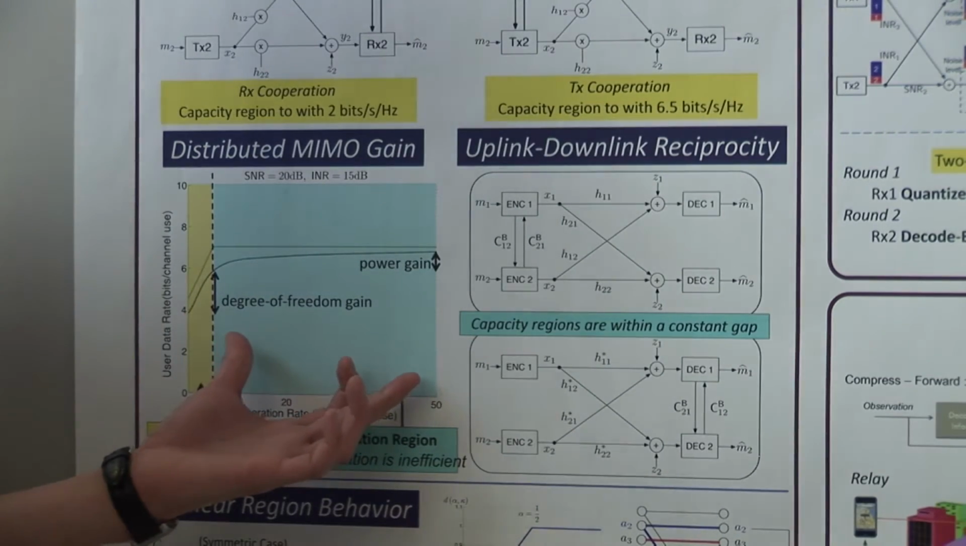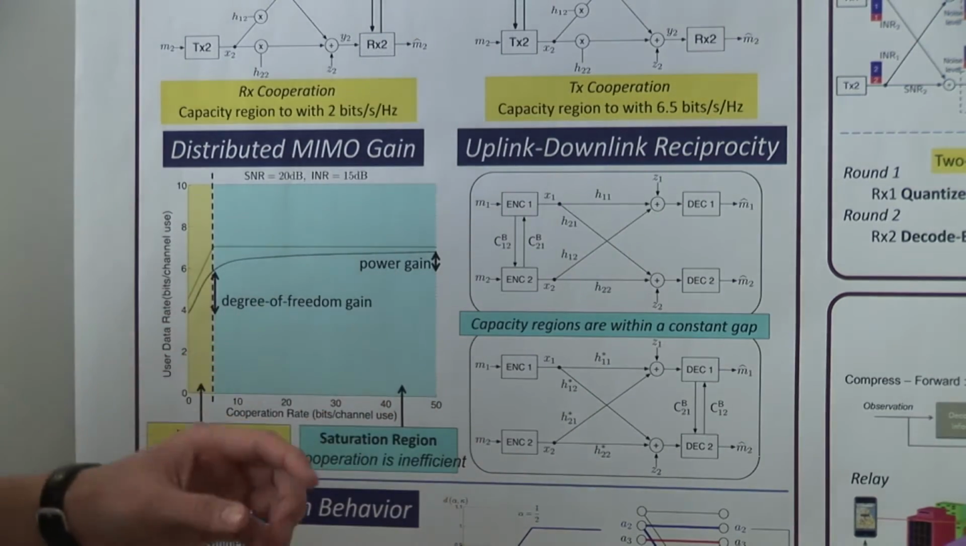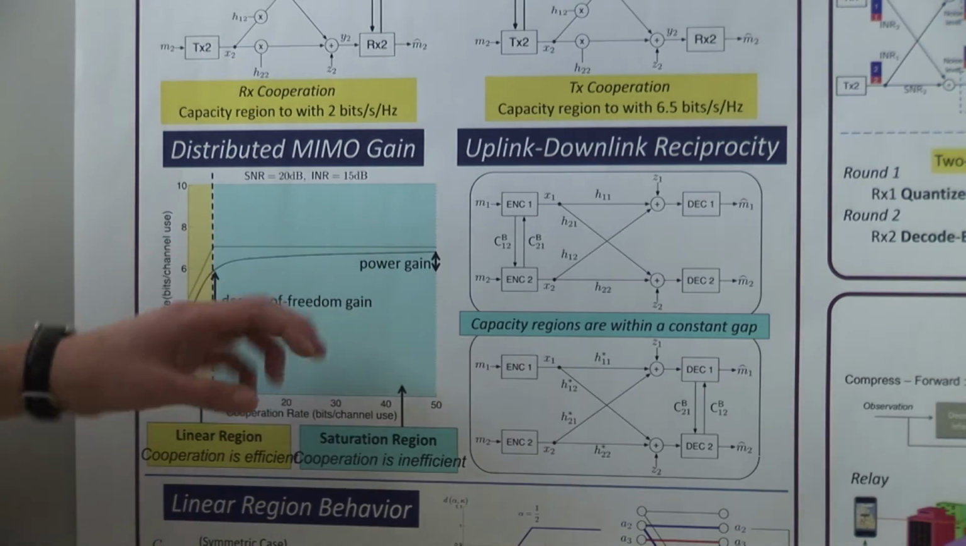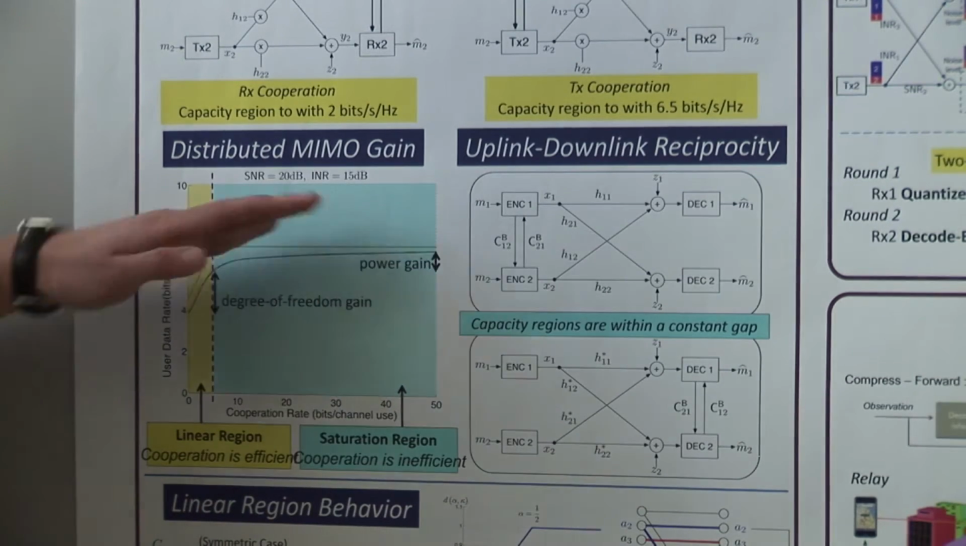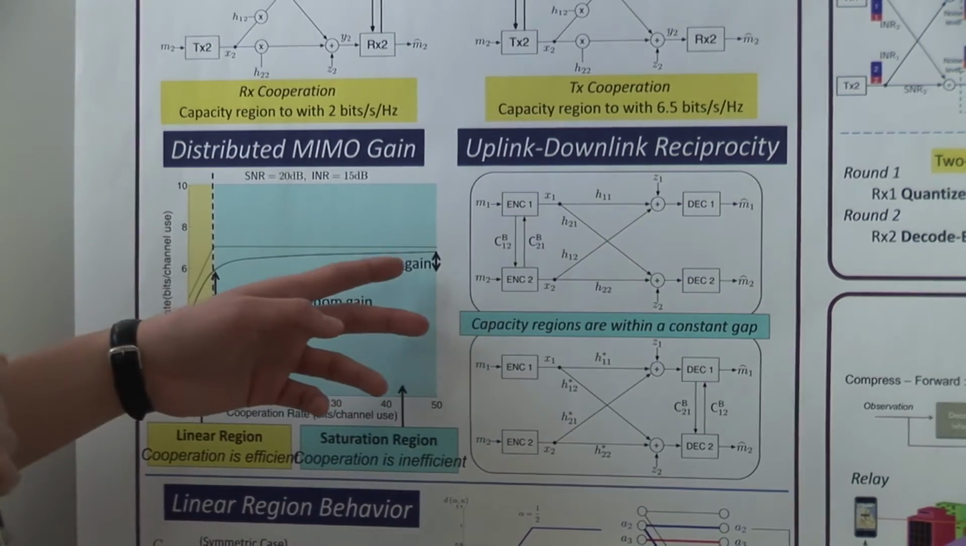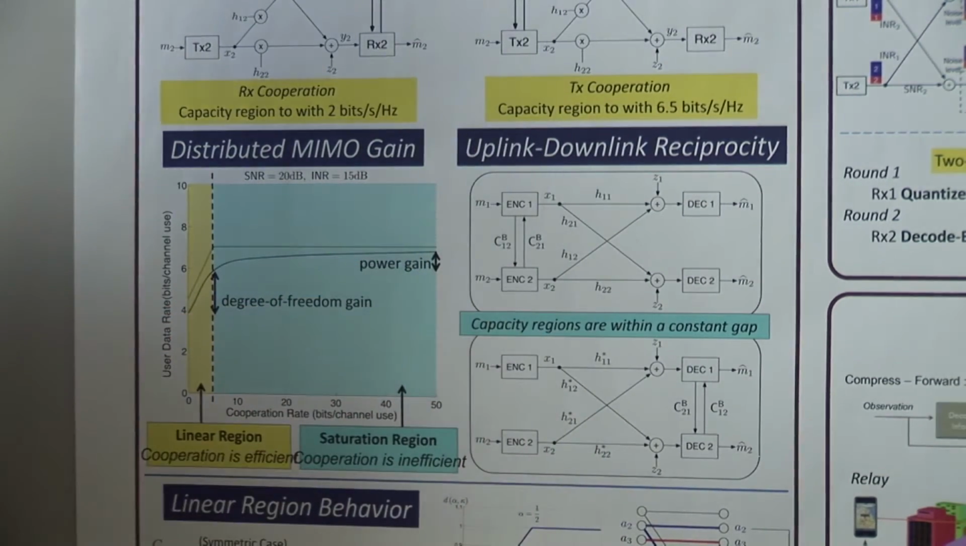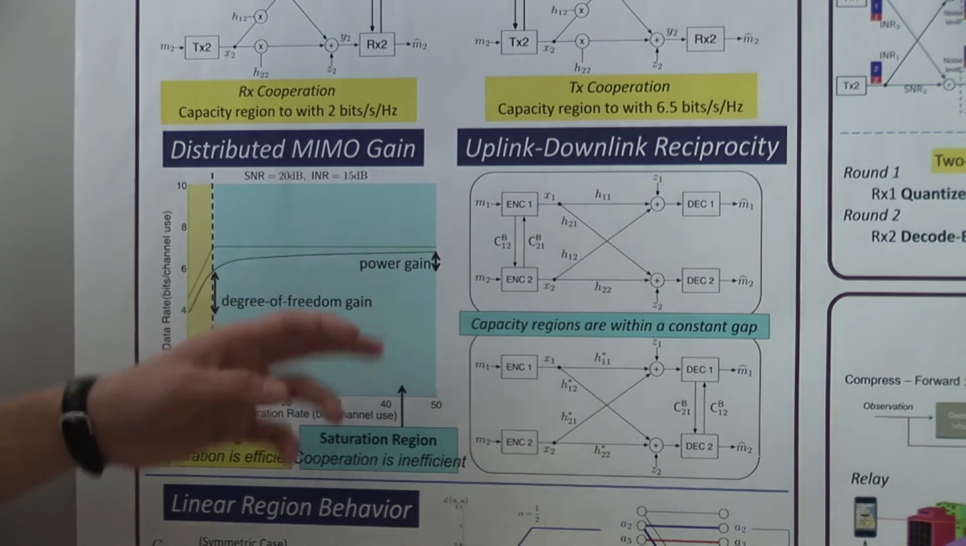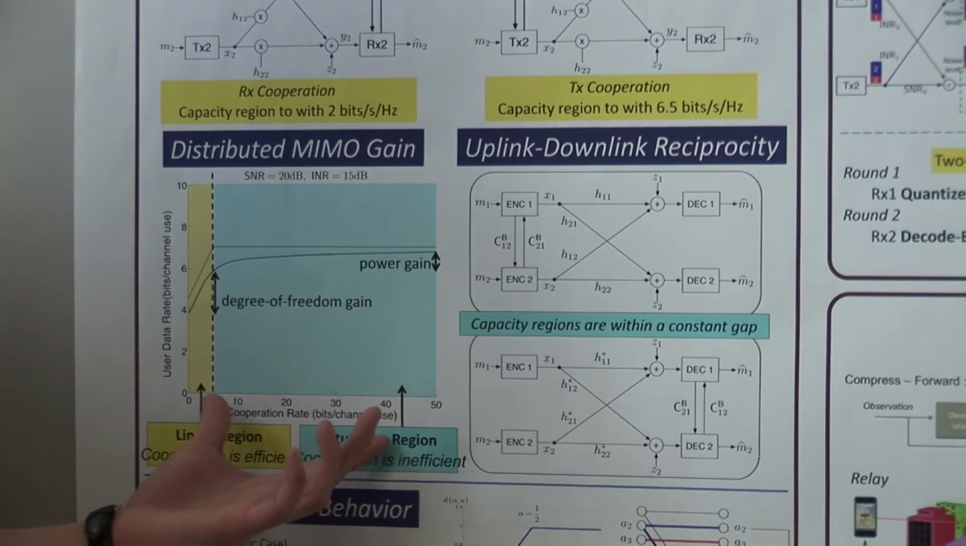In the saturation region, on the other hand, cooperation is inefficient in the sense that the growth of user data rate becomes saturated as one increases the cooperation rate. The gain here is just a power gain of at most a constant number of bits, and the constant is independent of how large the cooperation rate is.